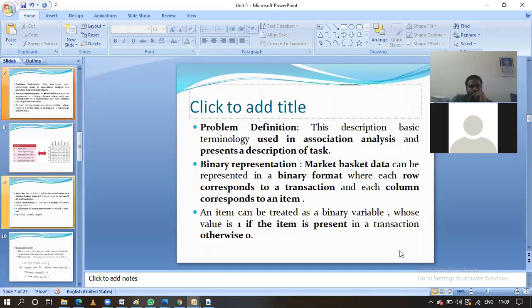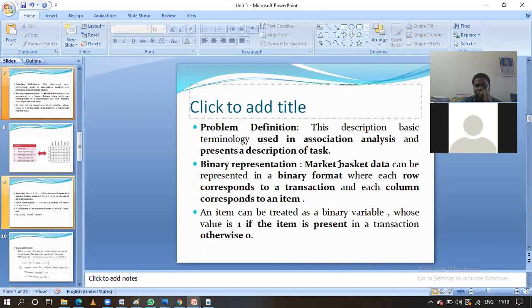The problem definition is the description of the basic technologies used in association analysis. Mainly, association analysis is here to represent the description of the task. For representing the description, we are going to use the binary representation. This is one of the forms for representing the information.